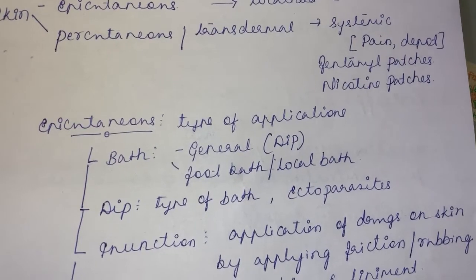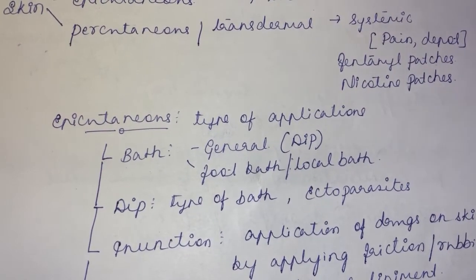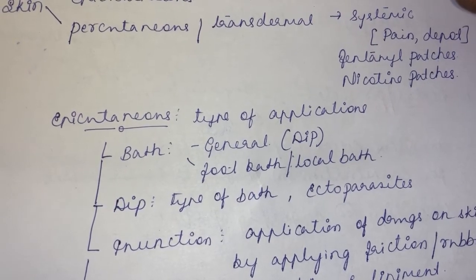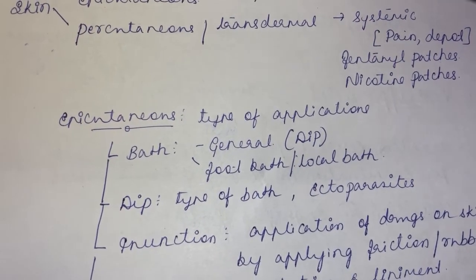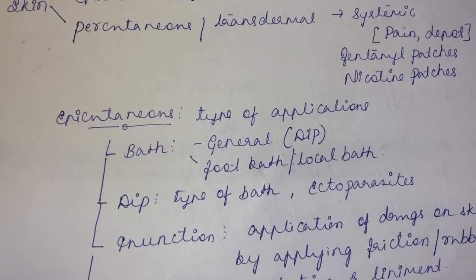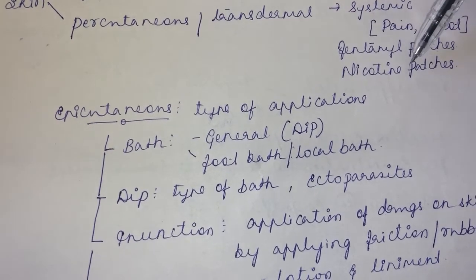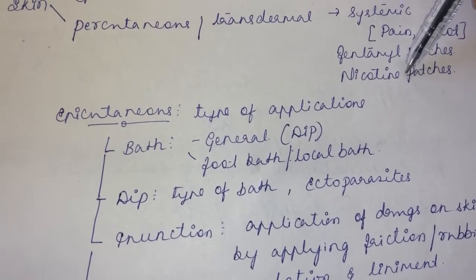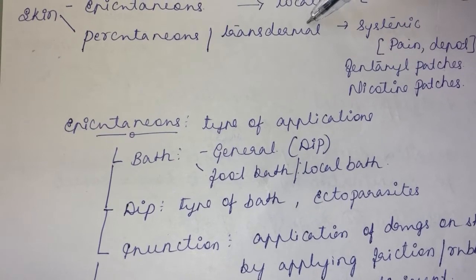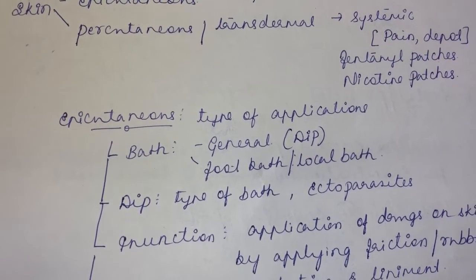If you satisfy that craving, you can easily remove the addiction. So you give a small amount of nicotine to an addicted patient, so that will satisfy his need. That's the reason why nicotine is the antidote to treat nicotine toxicity. To satisfy the need of the patient, you give nicotine patches by the transdermal route. You just paste it on the skin, and it will take care of itself.